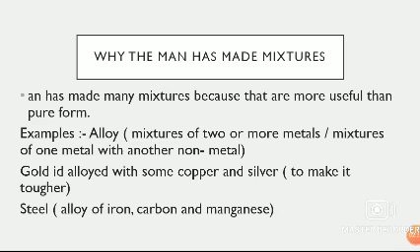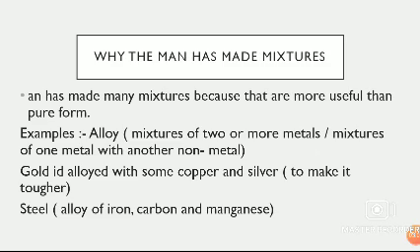For example, alloy. An alloy is a mixture of two or more metals or a mixture of one metal with another non-metal. Some metals are very soft in their pure form, so they are less useful. Their alloy is harder, tougher, and more useful.